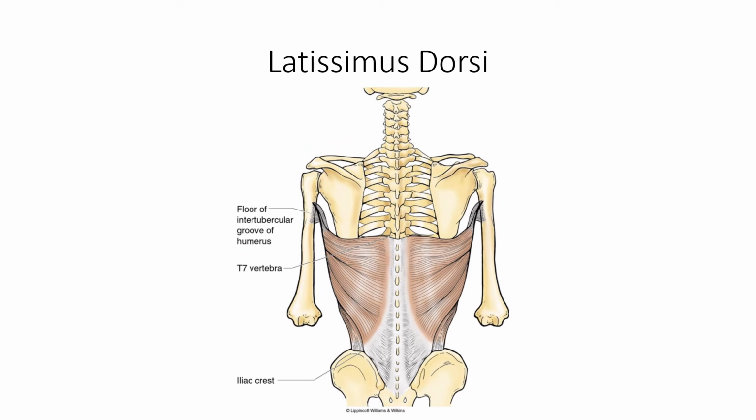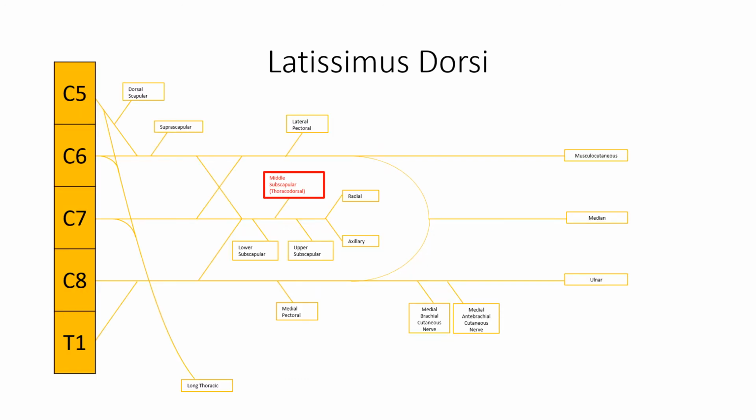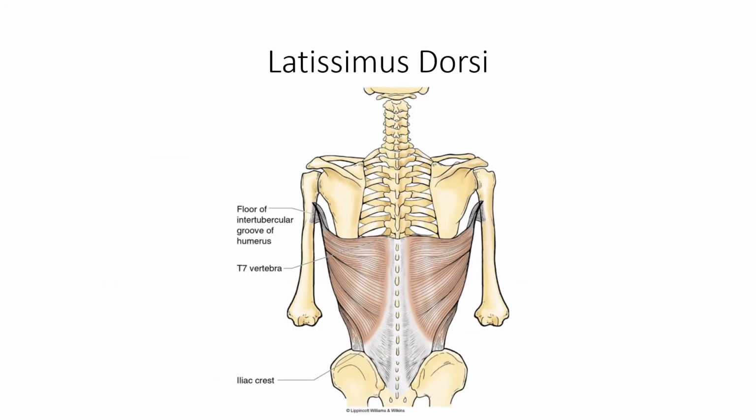Latissimus dorsi. Origin: T6 through L5 spinous processes, iliac crest, and thoracolumbar fascia. Insertion: intertubercular groove of the humerus. Innervation: thoracodorsal nerve. Action: extension, adduction, and medial rotation at the shoulder. Blood supply: thoracodorsal artery from subscapular artery.